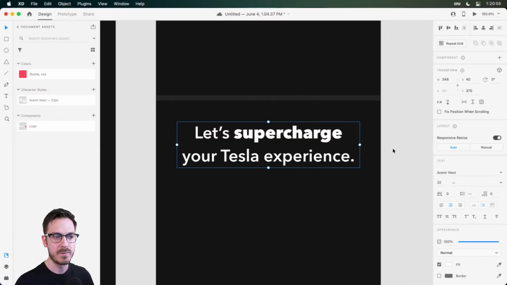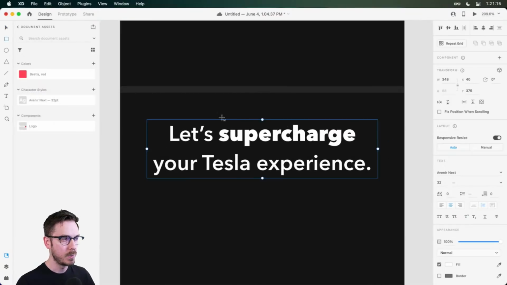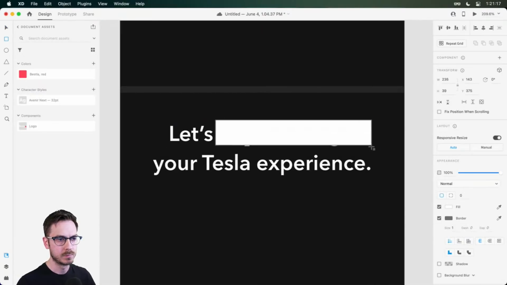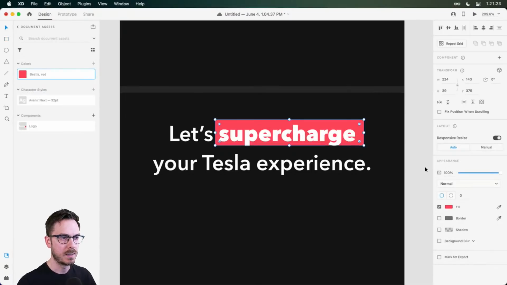I think I can stick with heavy. We're gonna see how that looks. And the reason I'm doing this is because supercharge and supercharging is something that Tesla owners know. They see that word, oh, charging, okay, got it. So I want to focus on that, really emphasize that, just to bring some fun to this. And then possibly behind this, to emphasize it even more, maybe we'll grab a rectangle and we'll kind of highlight this. And we'll choose our lovely red, move it behind.